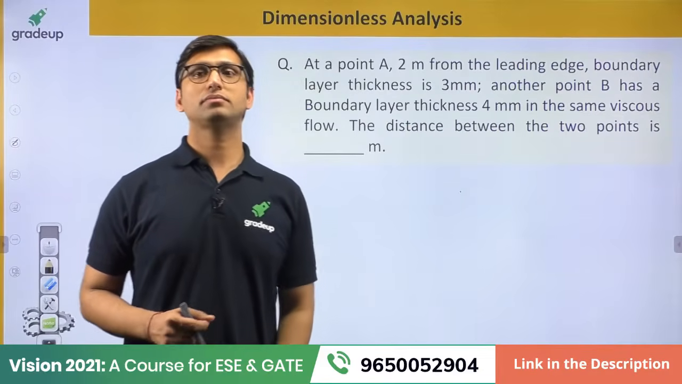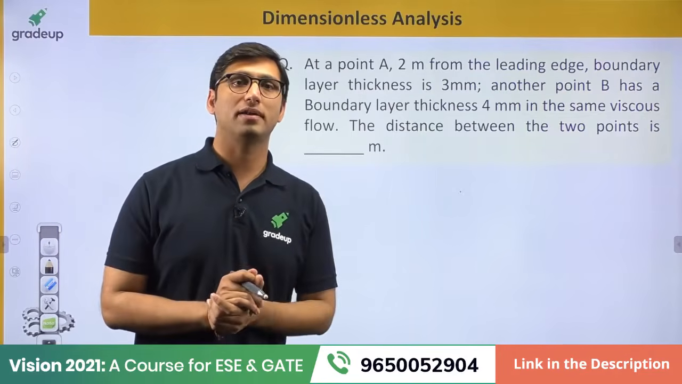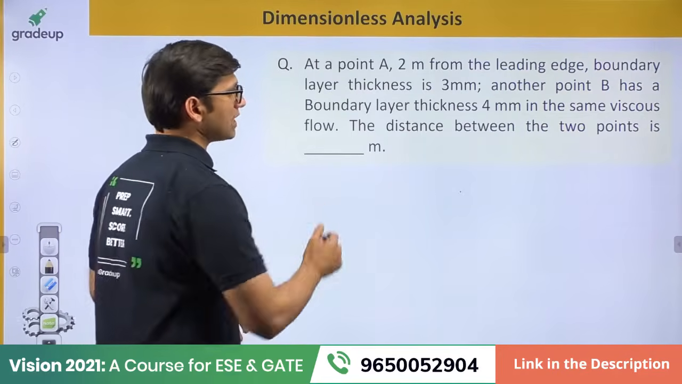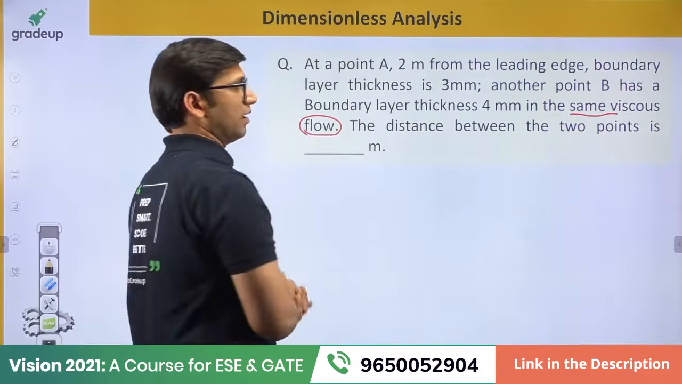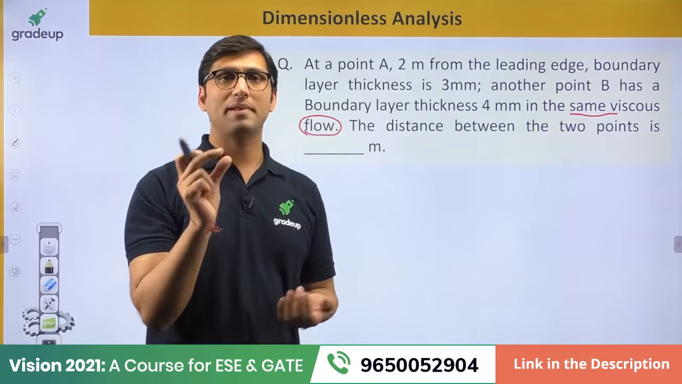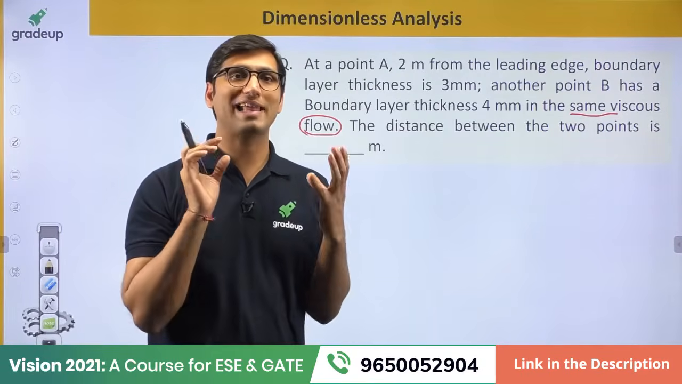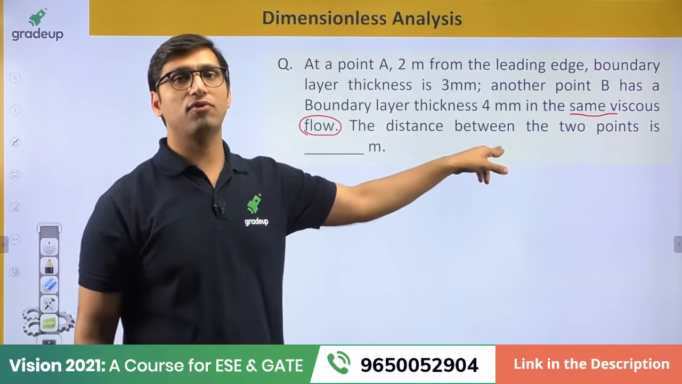How can we identify whether the flow is laminar or turbulent? They have given in this question that the flow is a viscous flow, and I hope you have gone through the lecture of laminar flow through pipe. Laminar flow is also called a viscous flow, highly viscous flow. That is why they are saying that it is for the laminar flow.